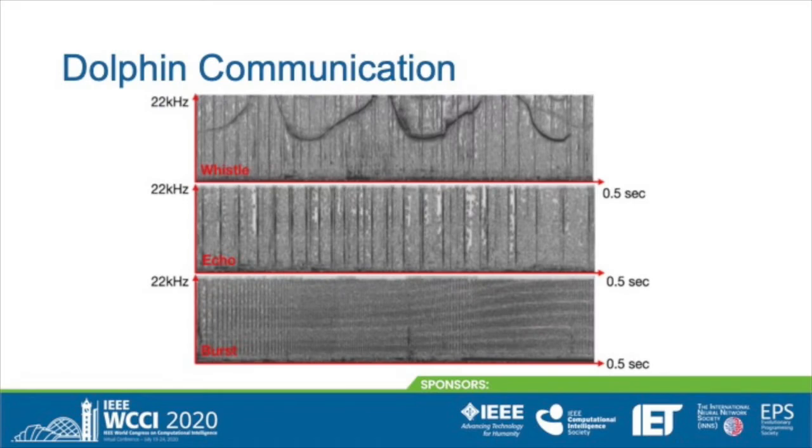Three main categories of audible dolphin communication are dolphin whistles, echolocation, and burst pulses. Here you see three spectrograms of examples of the signal types for all three categories. Dolphin whistles are a single oscillator sound that is shown as a continuous line in the spectrogram. One known usage of whistles by dolphins is to name each other. Echolocation, as the name suggests, is used for localization by emitting a series of clicks shown as bars in the spectrogram. Lastly, the burst pulse is a dense package of clicks often observed during group synchronization.